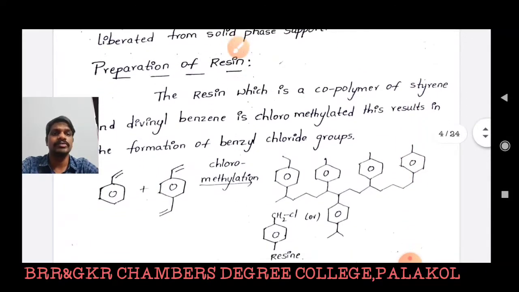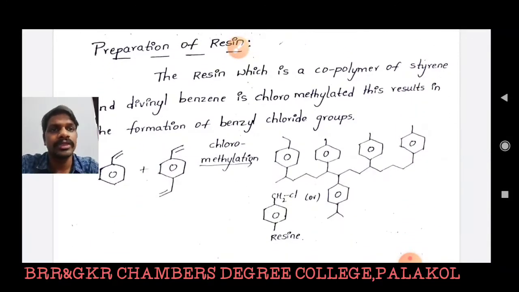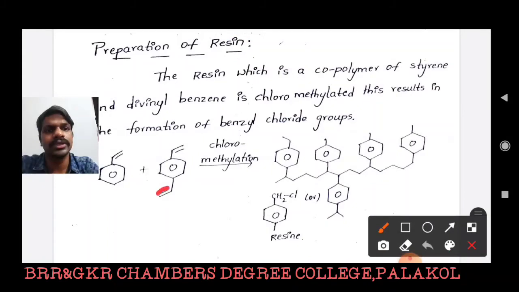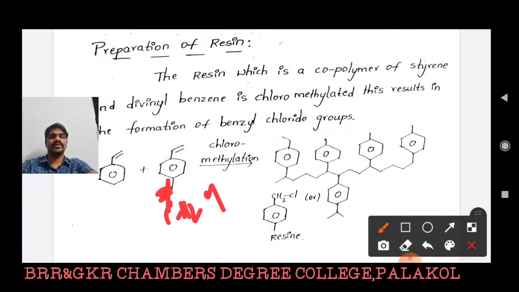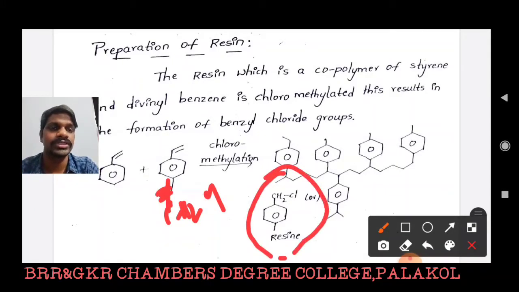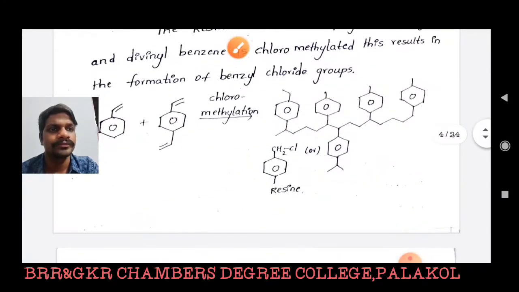resin is prepared by using chloromethyl. Here para-chloromethyl styrene is interacted with the styrene molecule, then it produces one resin molecule. So in the first step of Merrifield solid phase synthesis, we have to prepare the resin molecule, and in the second